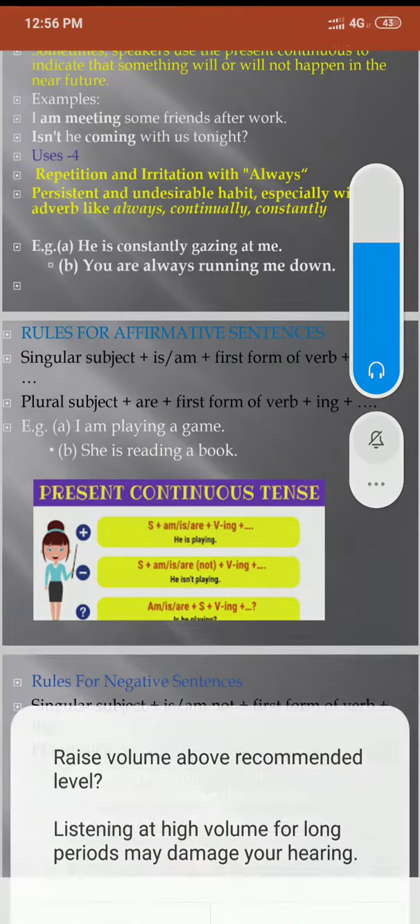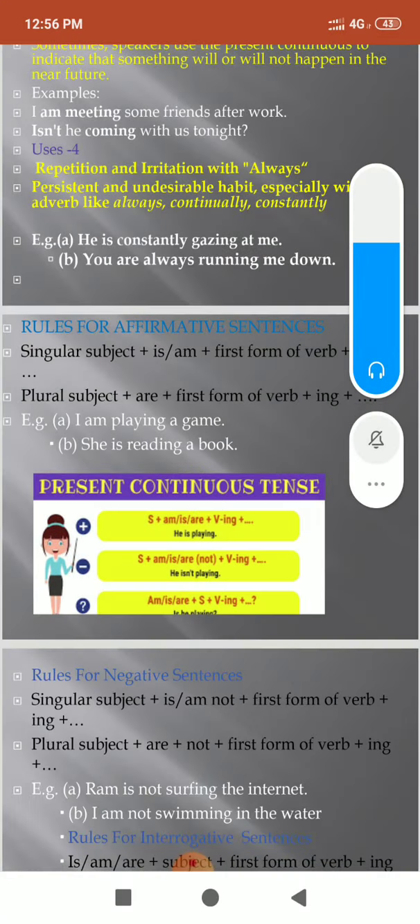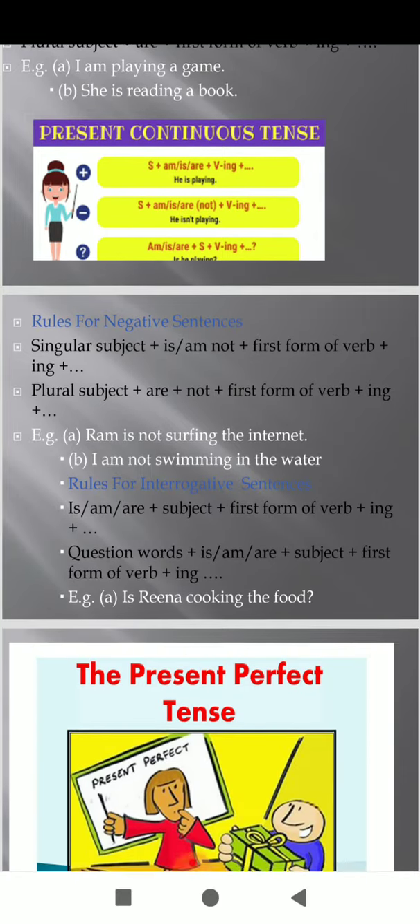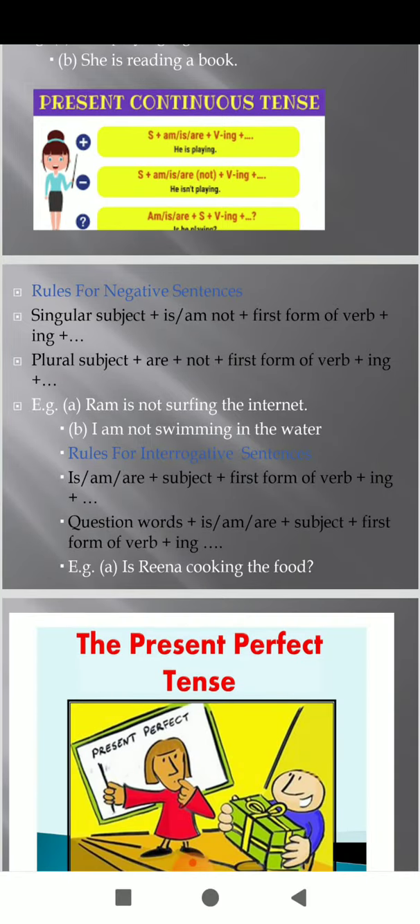Now, students, if we will see the interrogative sentences: is/am/are plus subject plus first form of the verb plus ing. Question word plus is/am/are plus subject plus first form of the verb plus ing. Is Rina cooking the food? This was for interrogative sentences.